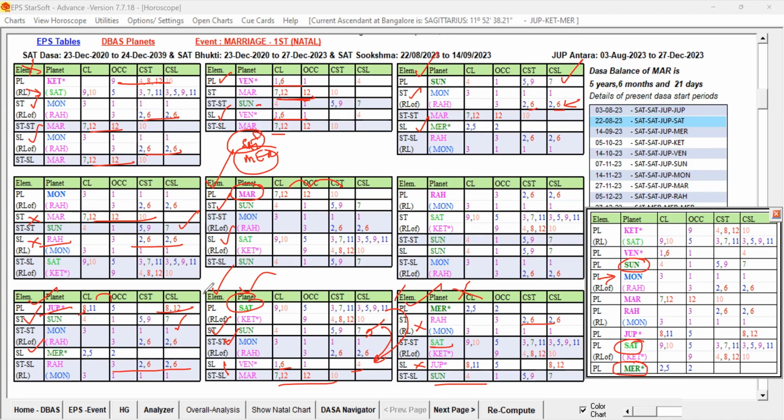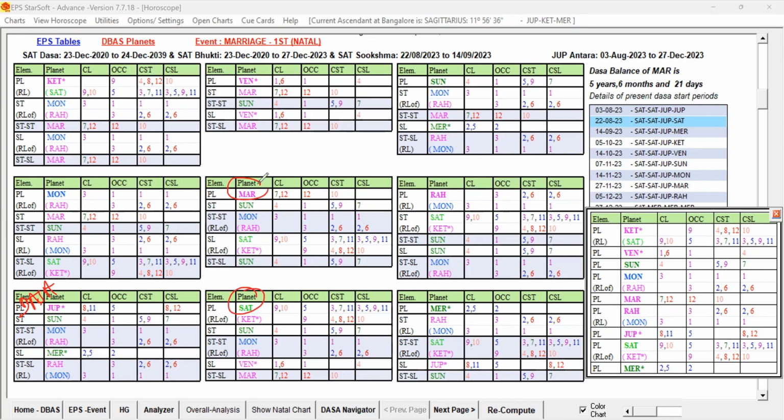So let me erase this marking so that we can clearly analyze the remaining planets, I mean, the planets we have selected. We can do the comparative study. So Jupiter is the Dasa, and Saturn or Mars or Sun, these 3 planets. Out of them, which is the strongest one, which will favor the marriage? Obviously, after Jupiter Dasa, Sun, Saturn Buddhi will be coming first. Because of that, we cannot choose Saturn. But you can check whether Saturn or Mars or Sun are having the strong favorable key planets in their rulers.